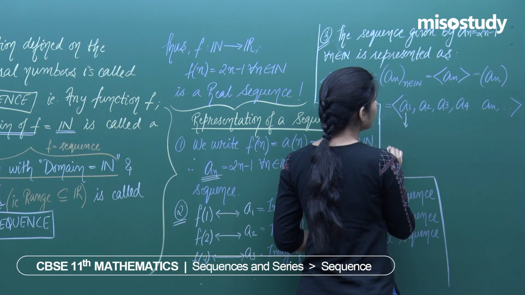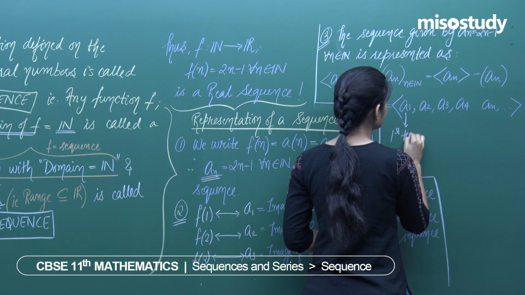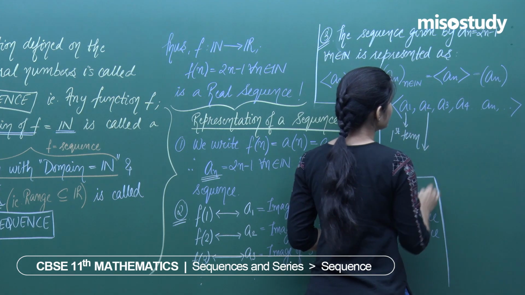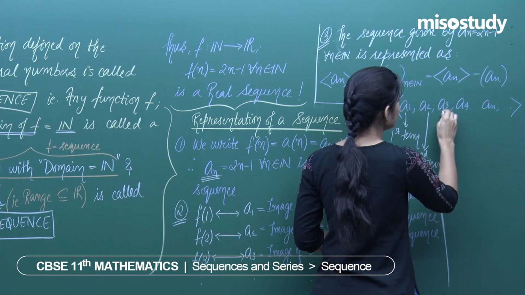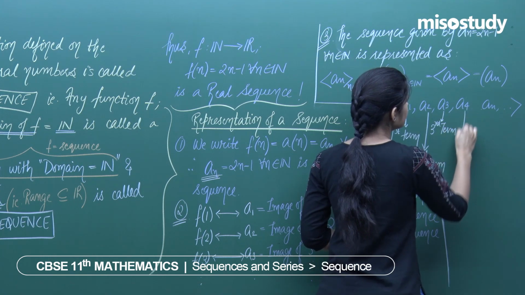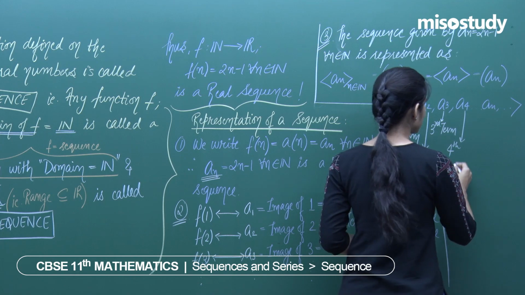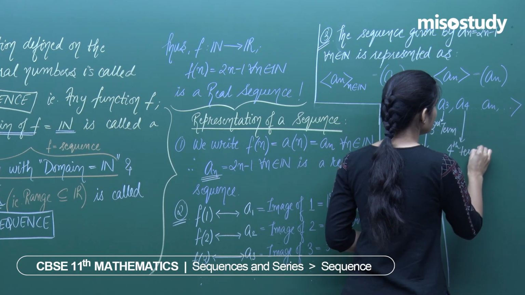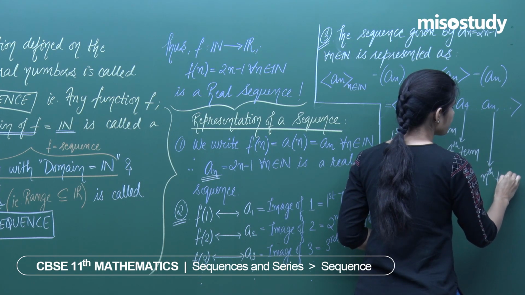Image of natural number 1 is kept at the first position. This is the first term of the sequence. Image of natural number 2 is kept at the second position. This is second term of the sequence. Image of natural number 3 is kept at the third position. This is the third term of the sequence. Image of natural number 4, a4, is kept at the fourth position. This is fourth term of the sequence, and that is what you do with all the terms.